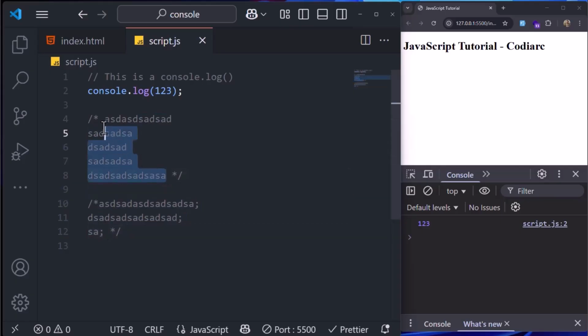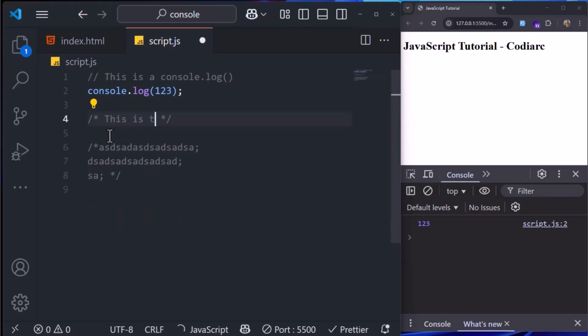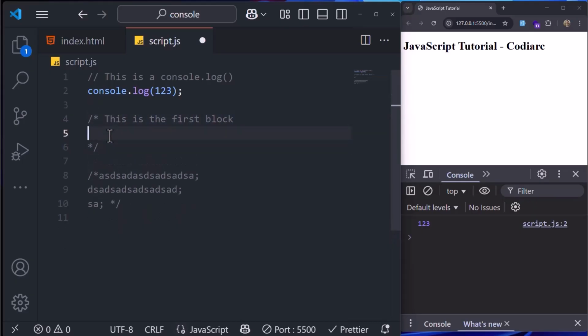For example, if you have blocks of code, this is the first block, and for example, needs to be completed. And this is the second block. It has already been tested. For example, they are not what actually developers write. I just want to show you some examples that these comments do not do anything specific.